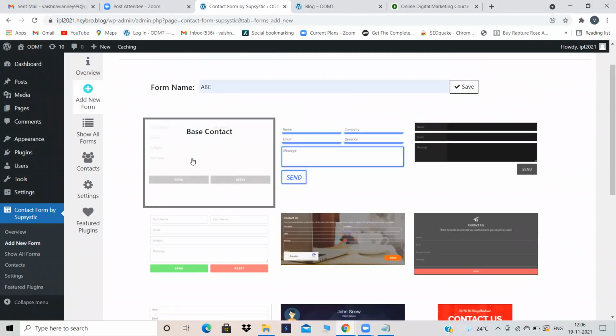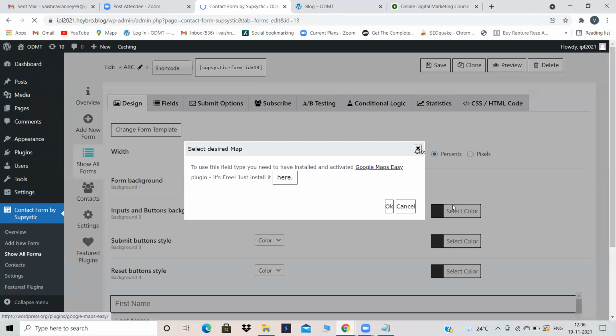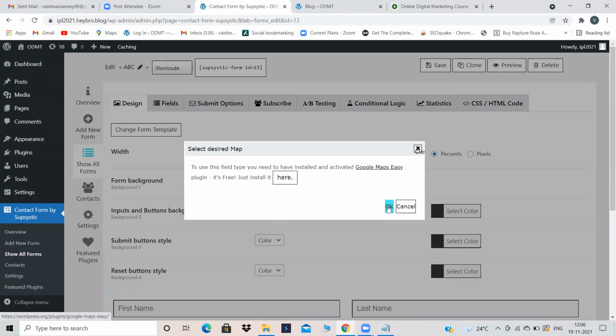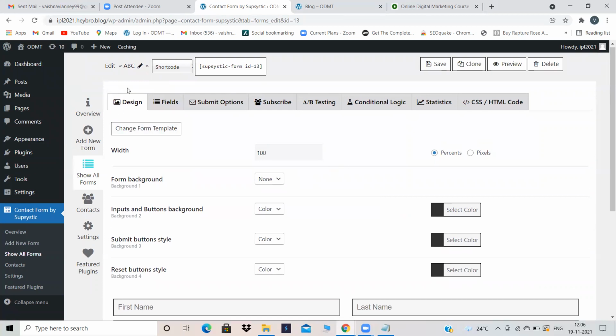This is not basic, base contact. Now click on save. Give name, select and click on save. You can select anything according to your wish. And here something is telling, just click on OK. Okay. Now you are in the design option, design.